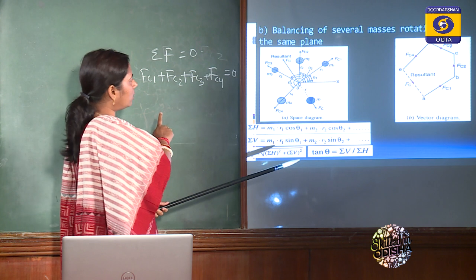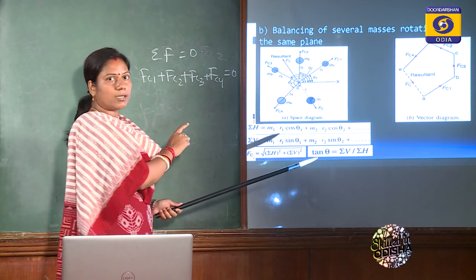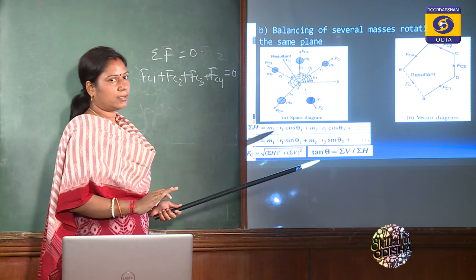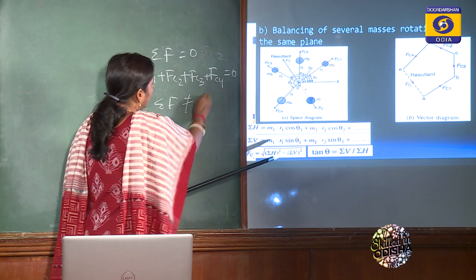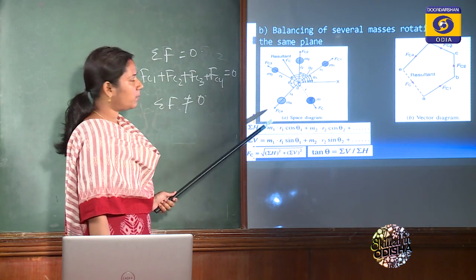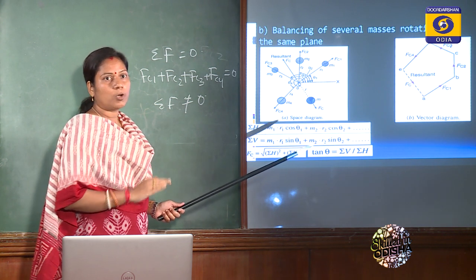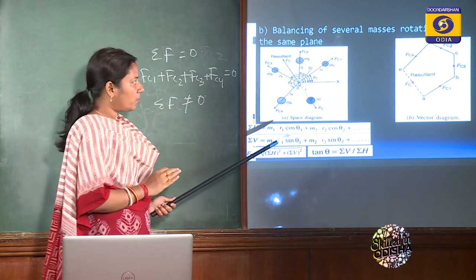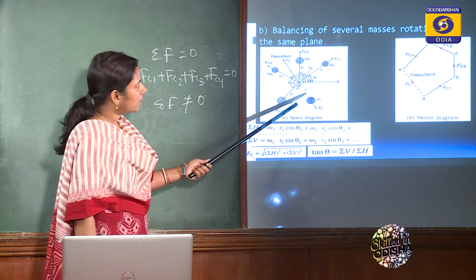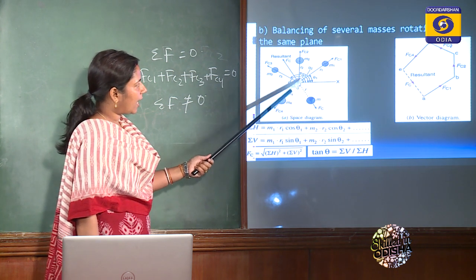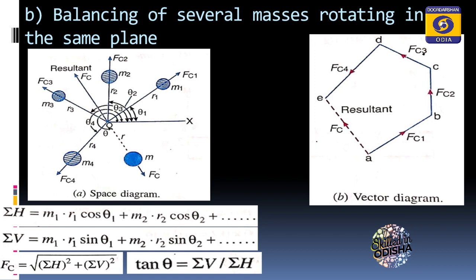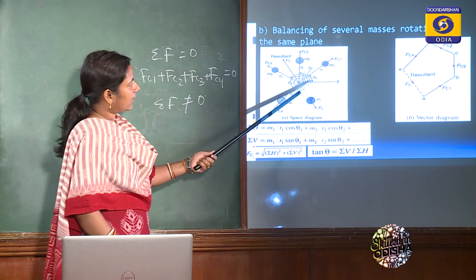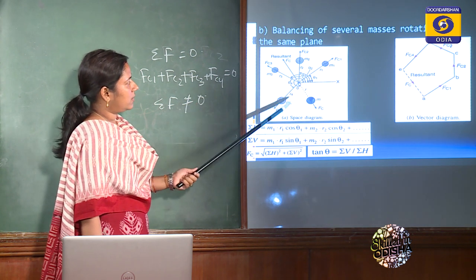If the summation will be equal to 0, that means all the masses are in the balanced state. Clear? But if the summation of forces will not be equal to 0, that means it is not in a balanced condition. We have to balance it. So to make it balanced, we are introducing another mass, that is m, at radius r, and this Fc is the centrifugal force of this mass, and this angle is theta, and we always consider the angle from the x-axis in the anticlockwise direction.